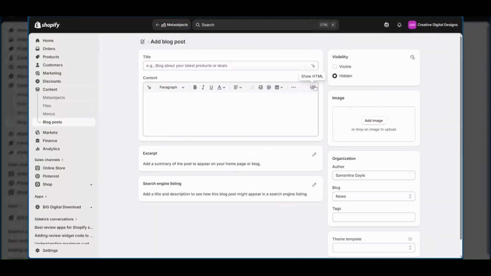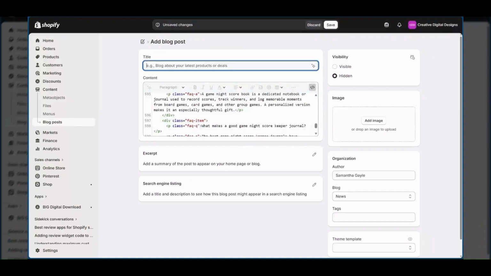So what you're going to do is, normally you would just put your text here. That's not what you're going to do. You're going to hit right here where it says show HTML. And this is where coding goes. So you're going to go ahead and just paste the coding that they just created. As you can see, then we're going to give a name.